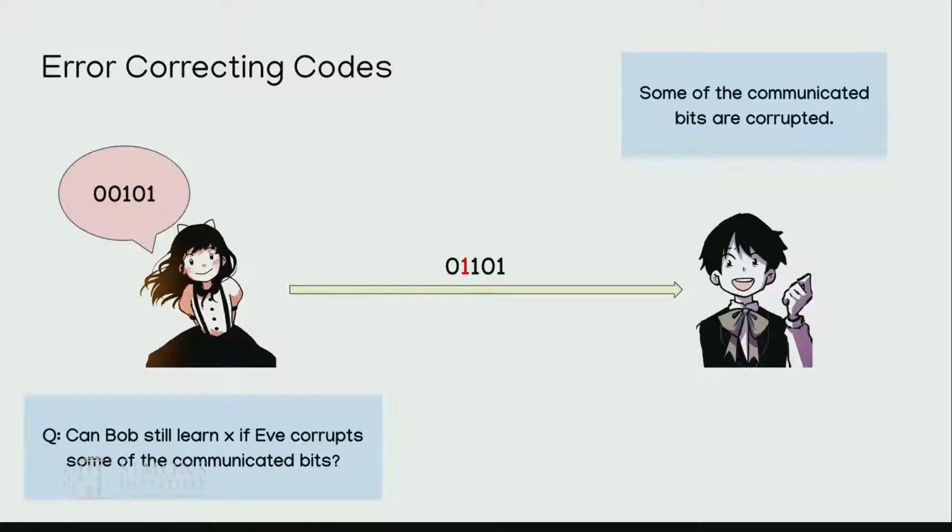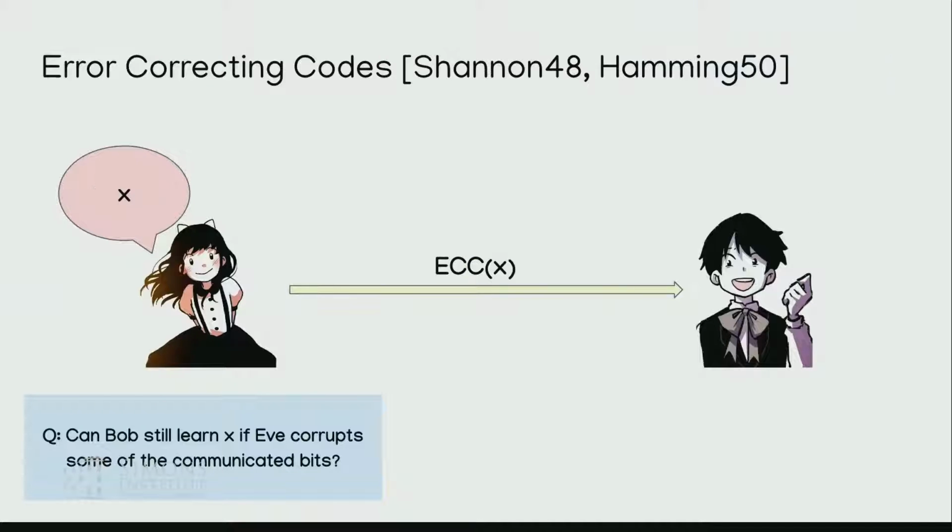So the question is, can Bob still learn Alice's input X if an adversary Eve corrupts some of the communicated bits? And we all know the answer is yes, right? So what you do is you use an error correcting code, and Alice sends an encoding of her message X instead of just X in the clear. As long as this code has a good minimum distance property, so every two code words are sufficiently far apart, then even if up to half the distance of errors occur, Bob can still round to the nearest code word and figure out what X is supposed to be.